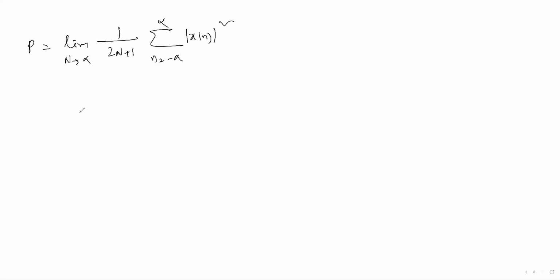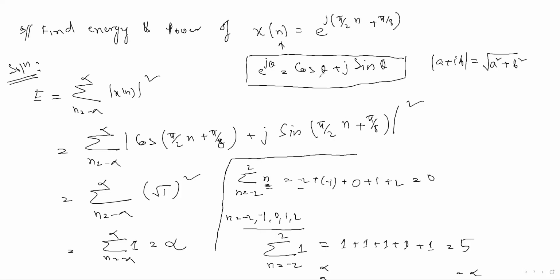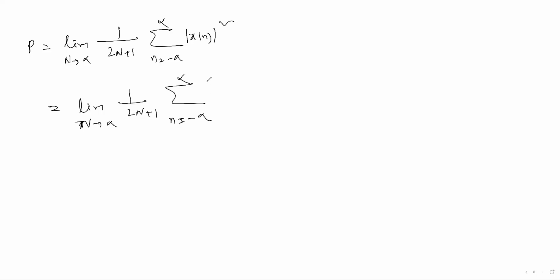Here mod of x[n] would be 1 only. Understood? Because this x[n] is nothing but cos theta plus j sin theta, so it will give 1 only. Sorry, I have written the equation wrongly.